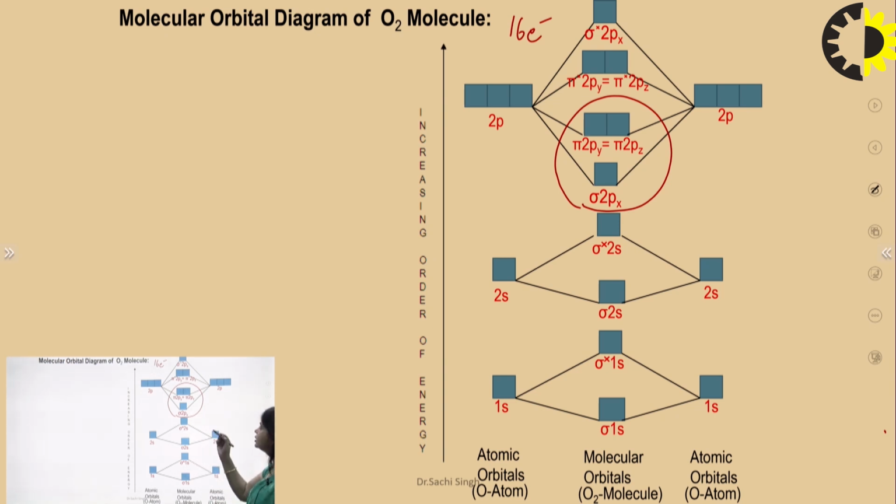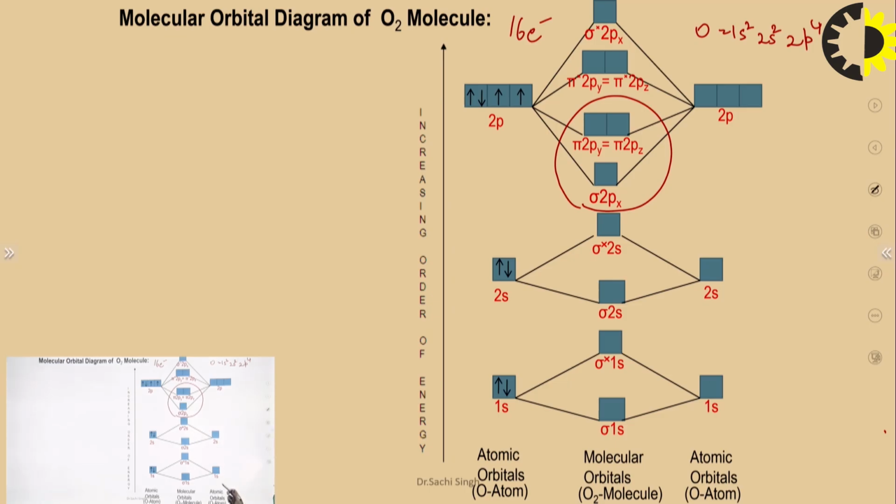As we know the oxygen configuration, oxygen configuration is 1s2, 2s2, 2p4. So see, firstly fill the first side atomic orbitals, 1s 2 electrons, 2s 2 electrons and 2p 4 electrons.